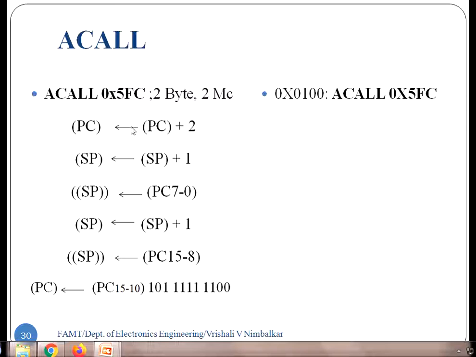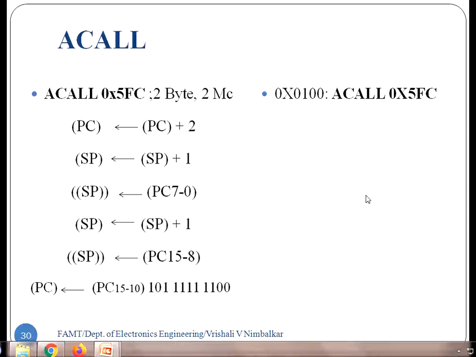Look at the left hand side of your screen. We are writing an absolute call instruction, and 5FC is the subroutine address. While executing call, what operations happen internally? First, PC plus 2 to obtain the return address. Then increment the stack pointer by 1 and save the lower return address. Again increment the stack pointer, SP is SP plus 1, and save the higher return address, program counter 15 down to 8. Now the return address is saved. Then load the program counter with the subroutine address.